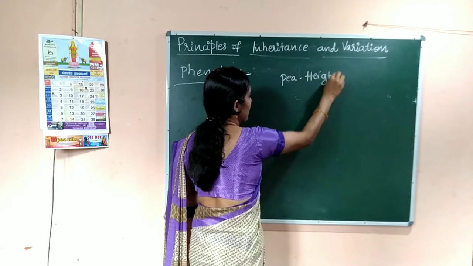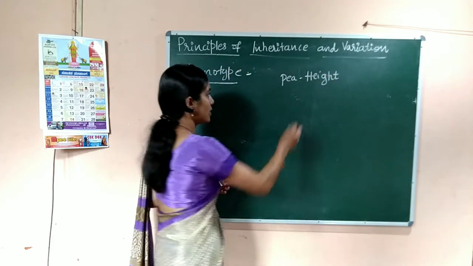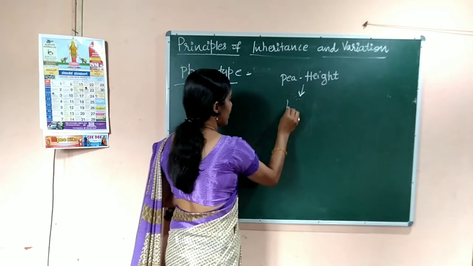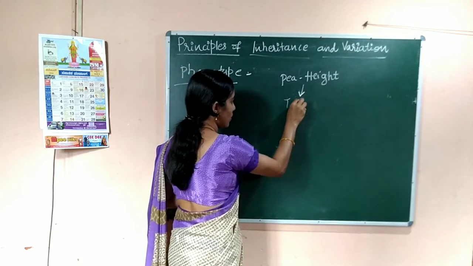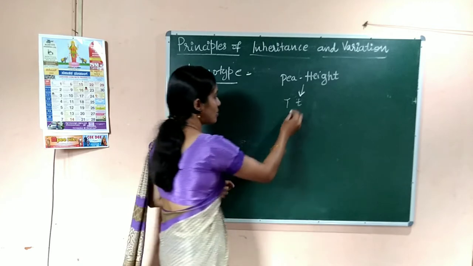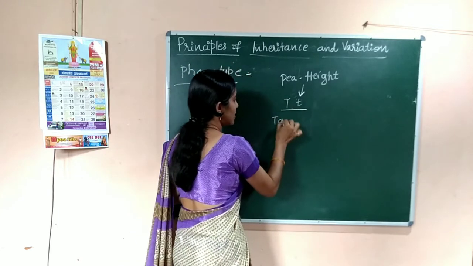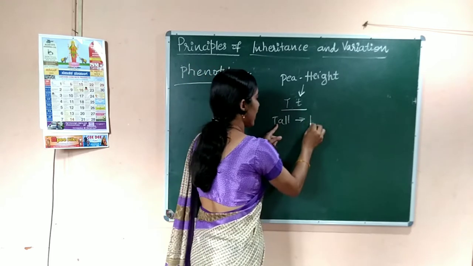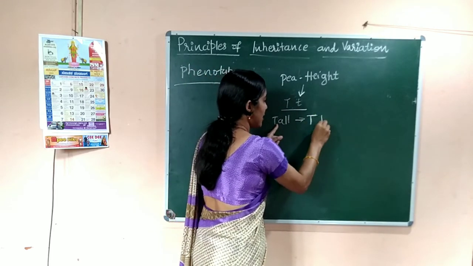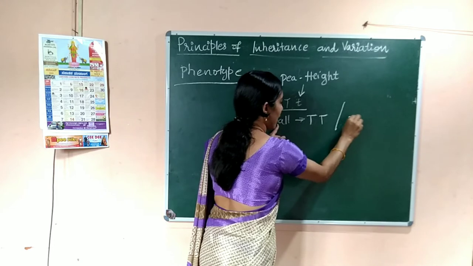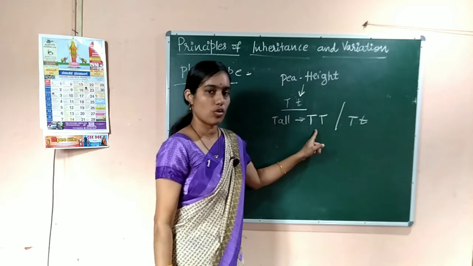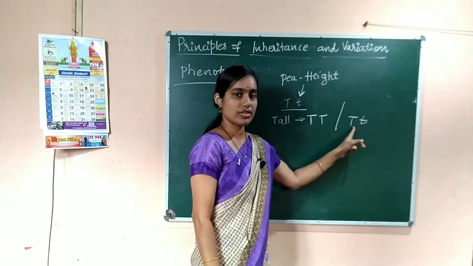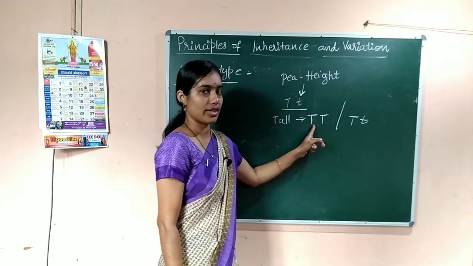The height of the pea plant is controlled by two genes, or you can say two alleles, capital T and small t. Correct? So, when the plant is tall, the two genes controlling the character may be capital T capital T or capital T small t. This is the homozygous condition controlling tall, and the heterozygous condition controlling the height.